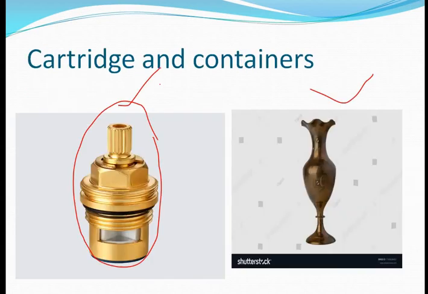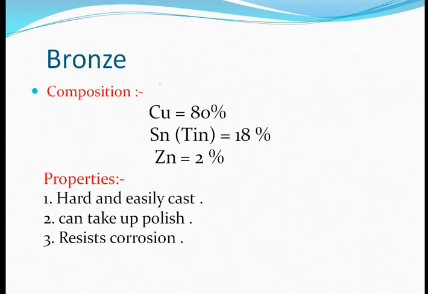Okay, clear this is. Now moving on to the next part, that is our bronze. The second one is our bronze, and its composition is copper 80% and zinc 2%. In the case of brass, it is copper and zinc only, but in bronze another metal is added, that is tin, and the symbol of tin is Sn.